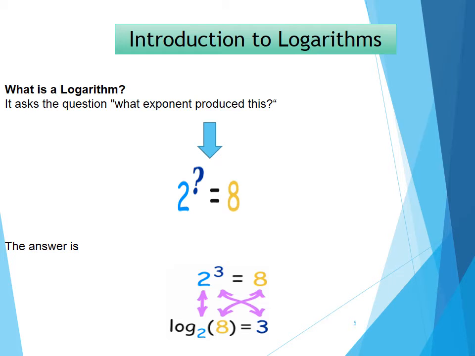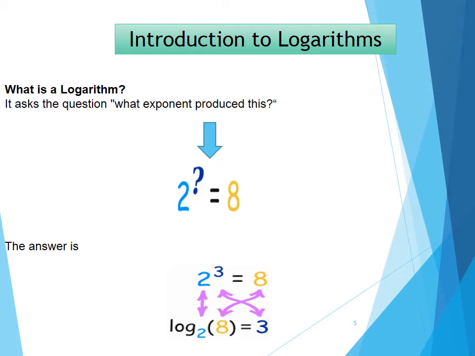How many times should 2 be multiplied to itself in order to get 8? Can you think about it? How many times should 2 be multiplied with itself to get 8? Yes, you are right. 2 when multiplied by itself 3 times gives you 8. 2 twos are 4 and then 4 twos give you 8. So we can say that 2 cube is equal to 8 or 2 raised to the power 3 is equal to 8. How can this exponent be converted into a logarithm?